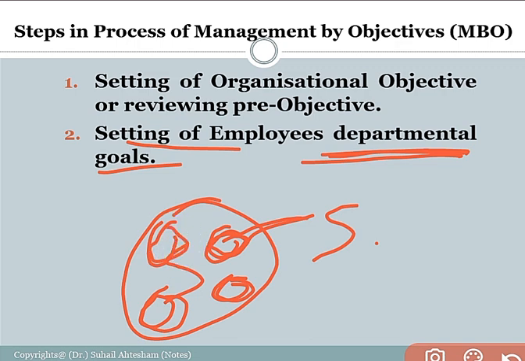All the related departments in the organization have various departmental specialized managers, and there are various subordinates who are working in each department, right? So after notifying the organizational objective as a whole, the second step in the process of management by objective is setting of the departmental goals of the organization. That what will be the departmental goals, and who is responsible and who is accountable for what activity, right?